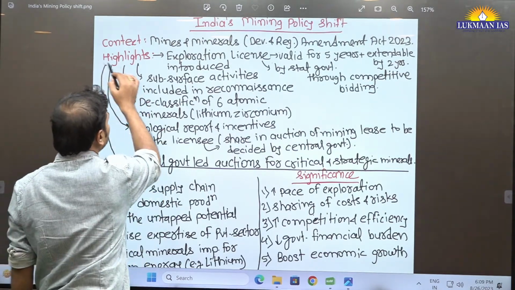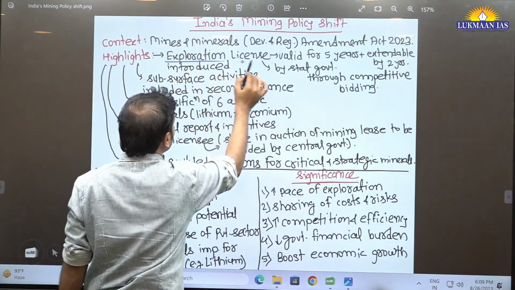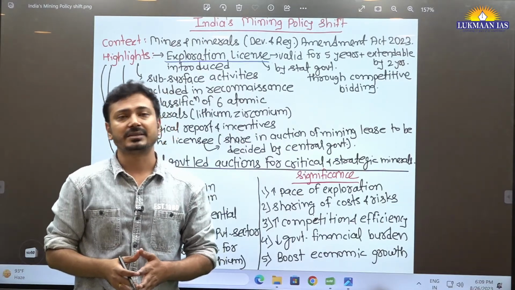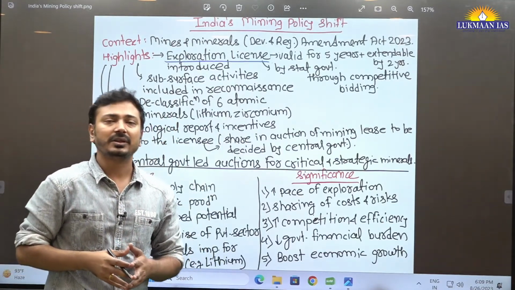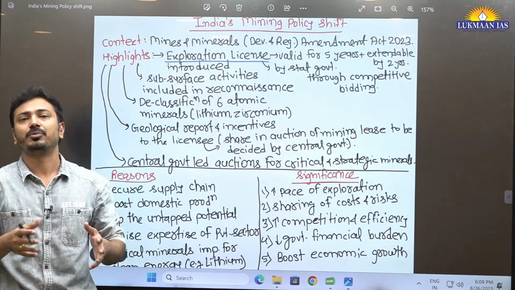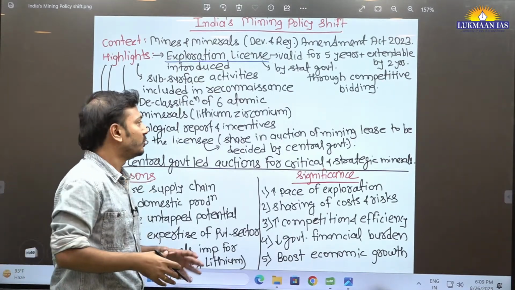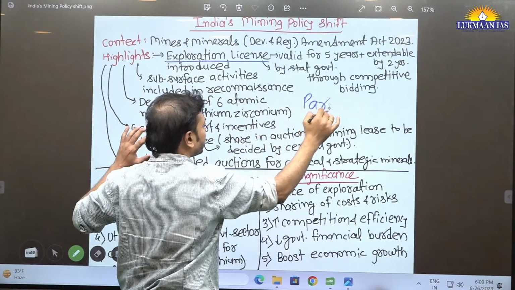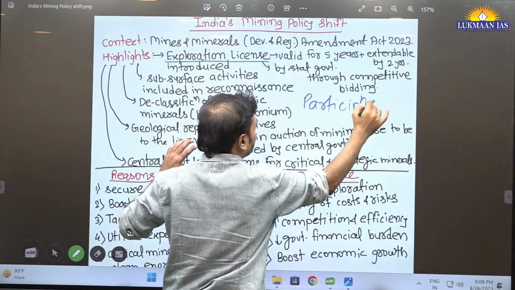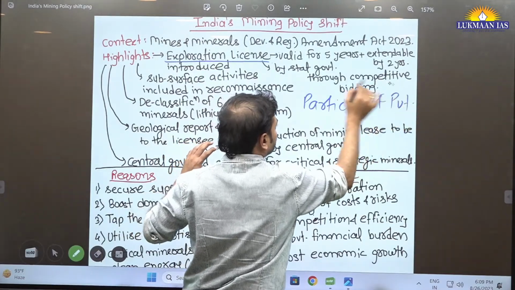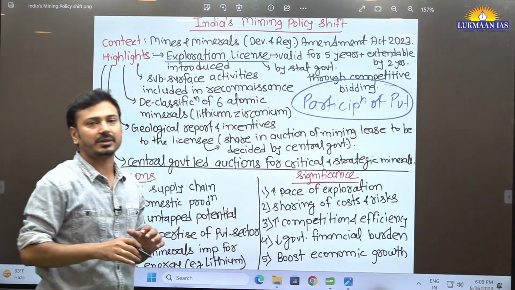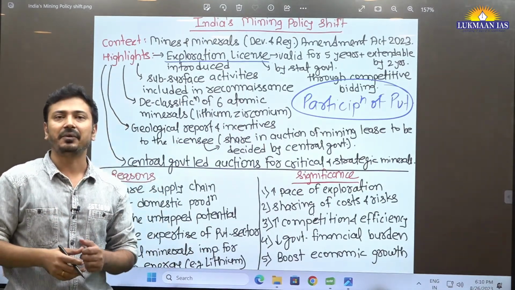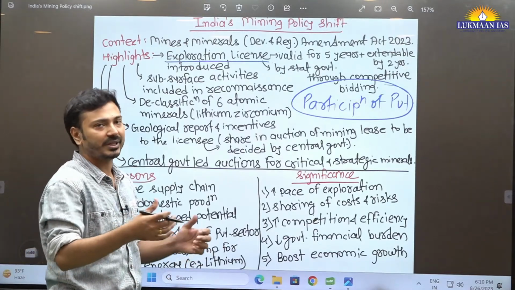So, what are the highlights? Yes, the main highlight is that exploration licenses are to be provided through competitive bidding. Now, this exploration license is being provided to the private sector. So you should know the major significance of this amendment is participation of the private sector. Through various measures, the private sector is being incentivized to participate in the exploration activities.